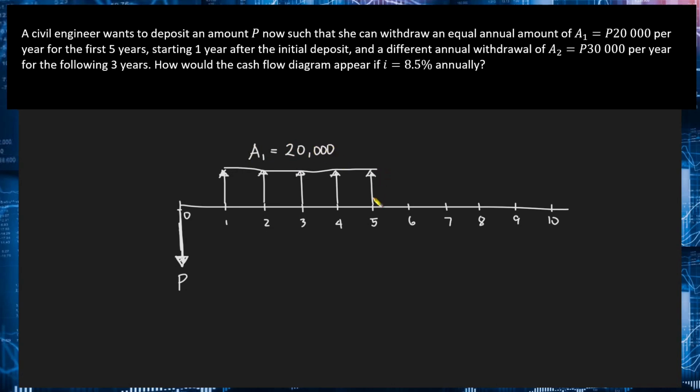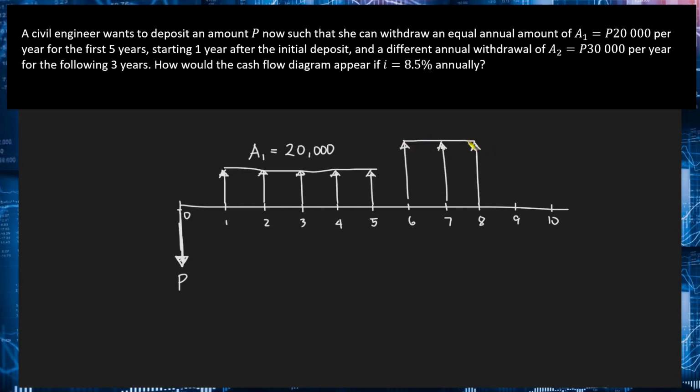We used A here for annuity. No? Hopefully, alam niyo na yon. We discussed that on our previous video. And then, sabi dun sa problem, for the following 3 years, after her first 5 withdrawals, mag-i-increase yung withdrawal niya into 30,000 per year. Here, we will have 3 withdrawals of 30,000 pesos.